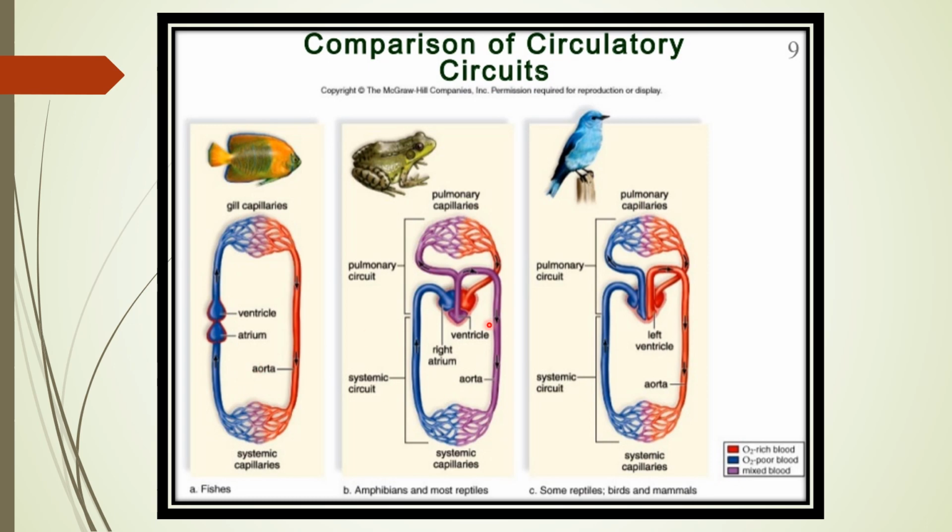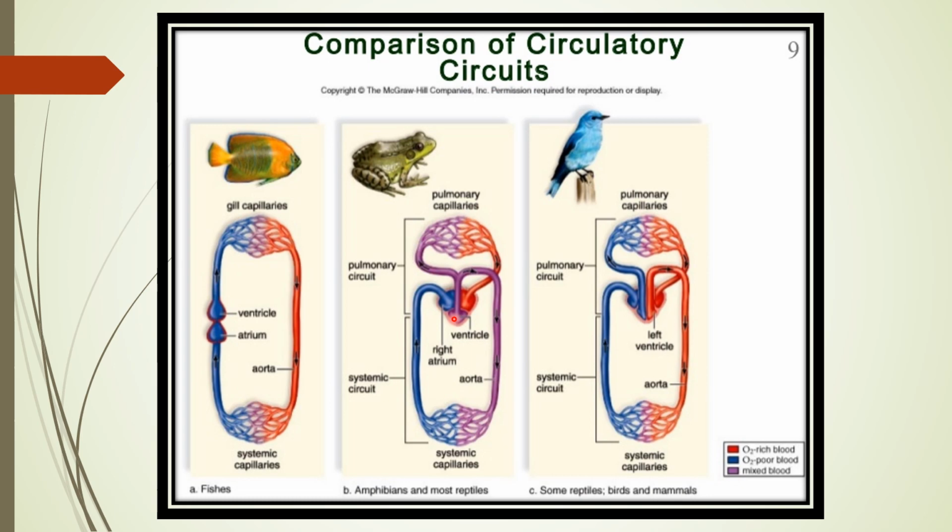Now if we talk about amphibians and reptiles, you know very well they are cold-blooded animals, meaning they are not able to maintain their body temperature, and there is a mixing of blood also, right? So the temperature of the body depends upon the temperature of the environment, because they are cold-blooded animals. They have a 3 chamber heart, with upper 2 chambers, you can see here, 2 auricles and 1 common ventricle.